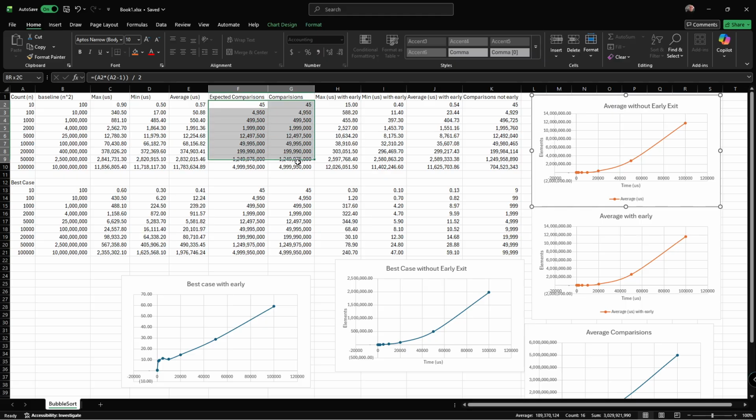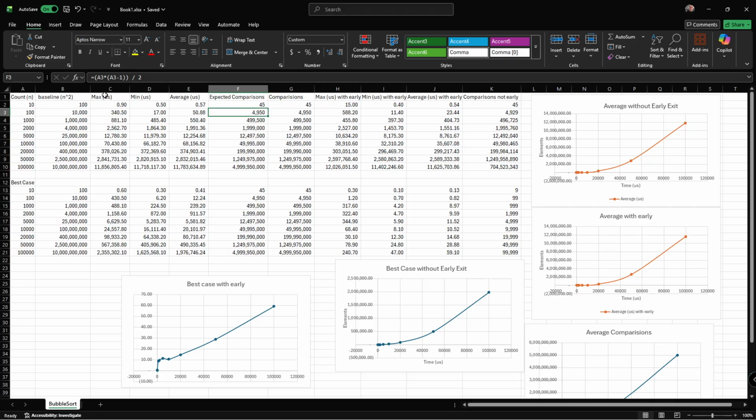Interesting thing here for comparisons, we got exactly the same comparisons as we expected, so that makes sense. Without early exit, we have to search through every element in the array, and we have to complete the search. So we did some math here on how many we should get, using one of the summation formulas, and we get the same values. So we got what we expect. With early exit, we do a little better for the most part, and I believe all the cases were better, even if just slightly better.